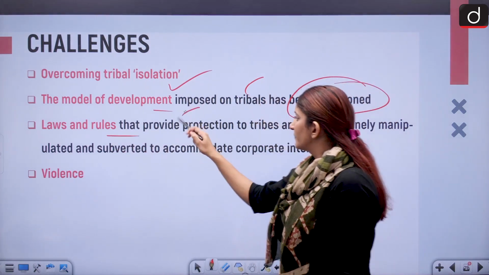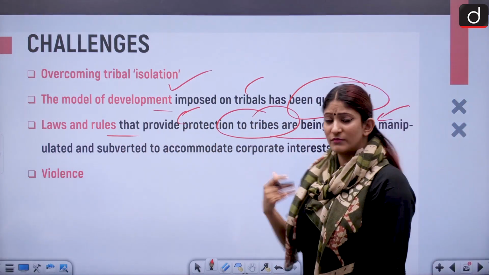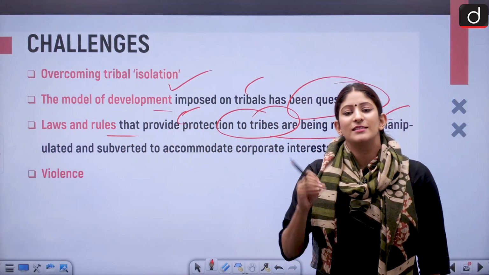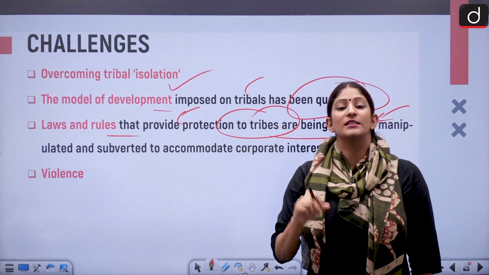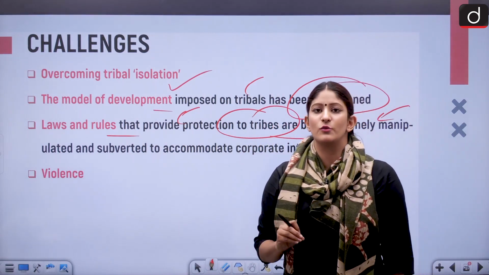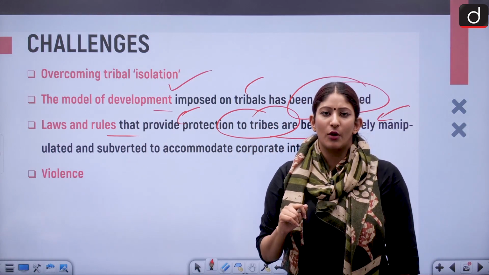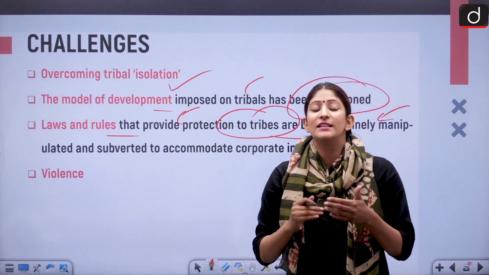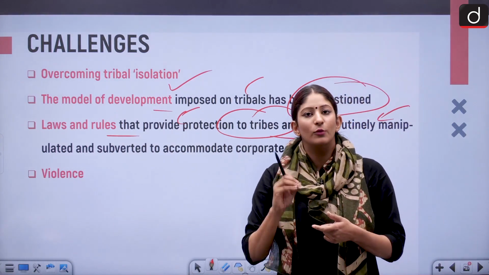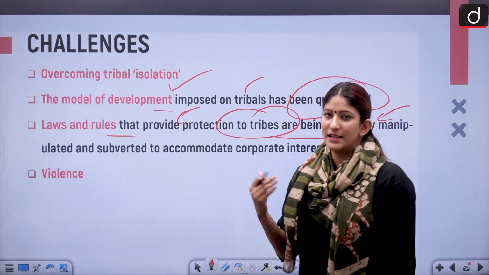Laws and rules that provide protection to the tribes are being regularly manipulated. That means certain loopholes are being exploited. Every law has a loophole. But because of the stagnation of the laws and the acts, there is no upgradation. There is no constant interpretation. Because of that, loopholes continue to exist and those loopholes are being manipulated by the outsiders.